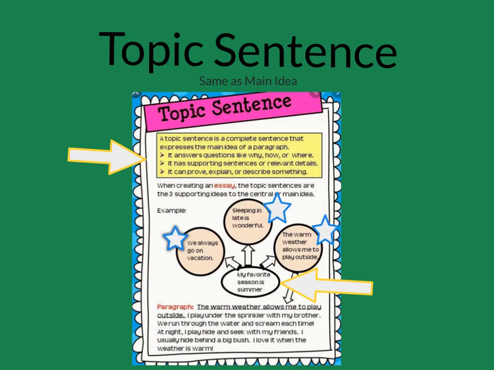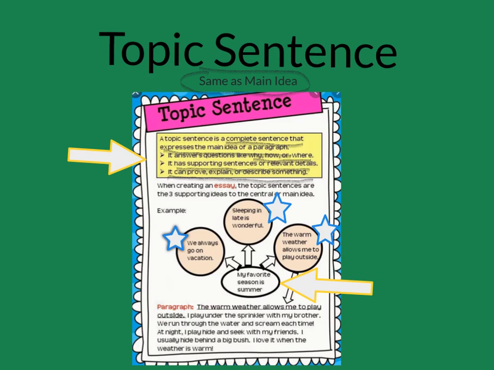Now that we've been learning about the main idea, we're going to talk about the topic sentence. The topic sentence is just another way of saying main idea. The topic sentence is a complete sentence that expresses the main idea of a paragraph. It answers the questions of why, how, or where. It has supporting sentences or details, and it can prove, explain, or describe something.